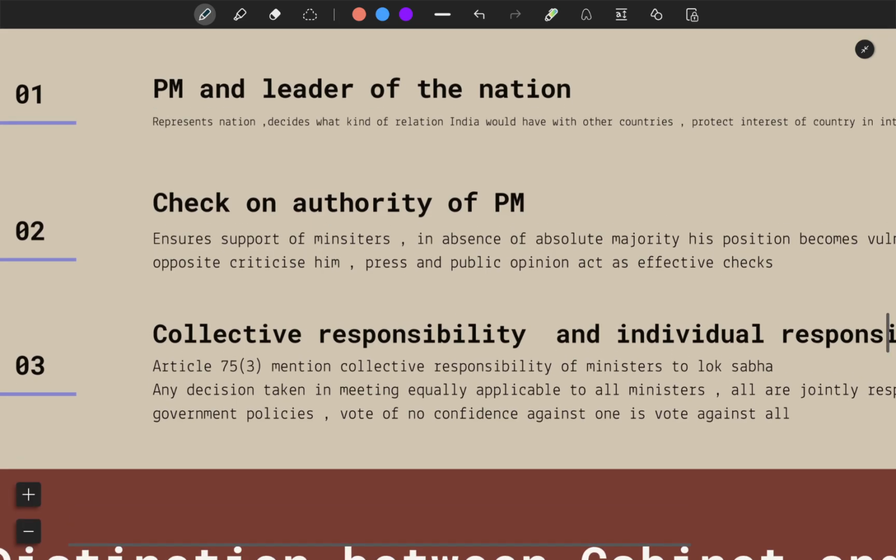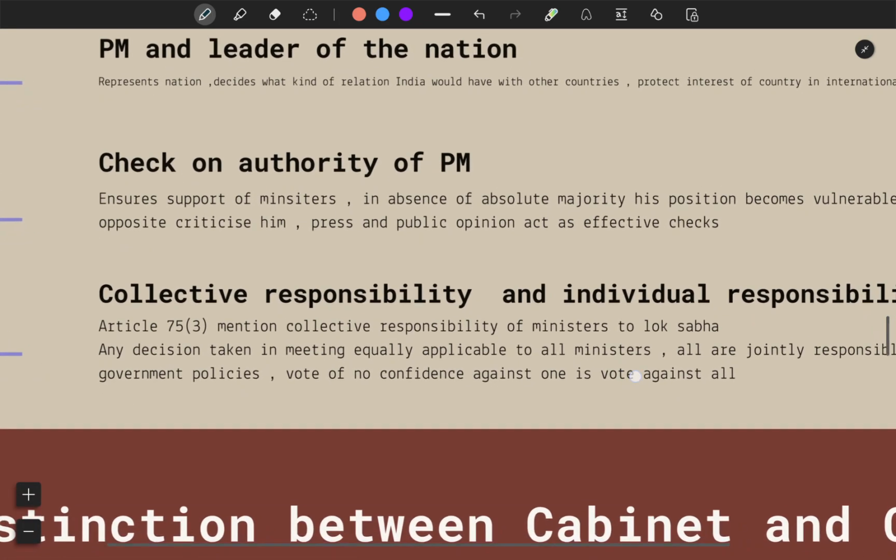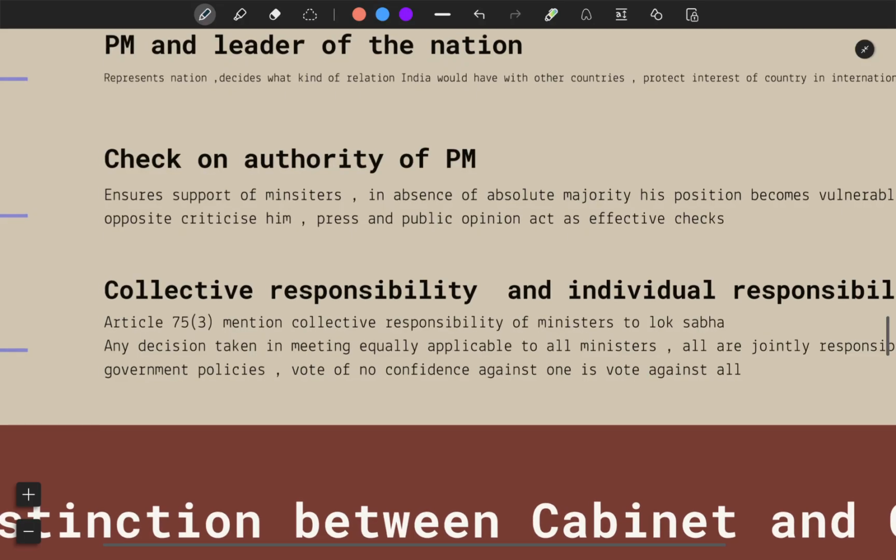Now let us move forward and see collective responsibility and individual responsibility. So there is Article 75 Part 3, which states that the Council of Ministers shall be collectively responsible to the House of the People. House of the People is Lok Sabha. The decisions taken in the meeting of the cabinet are equally applicable to all the ministers.